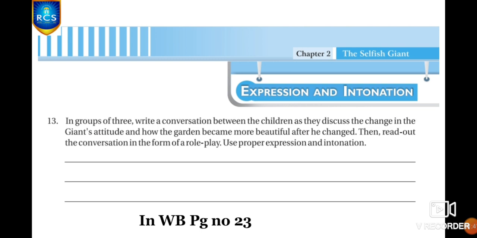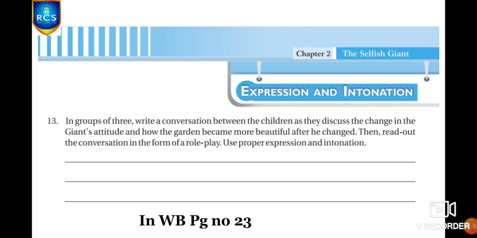Write a conversation between the children as they discuss the change in the Jane's attitude and how the garden became more beautiful after he changed. Then read out the conversation in the form of a role play.